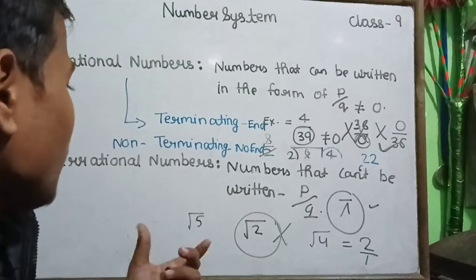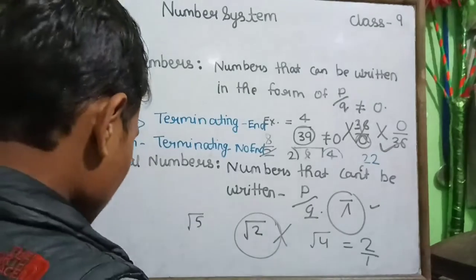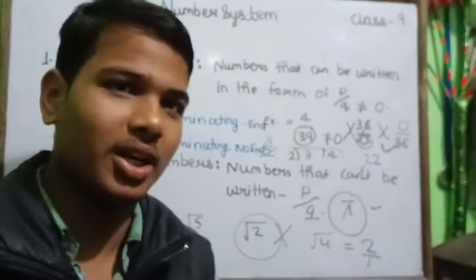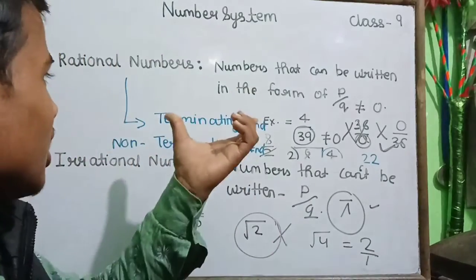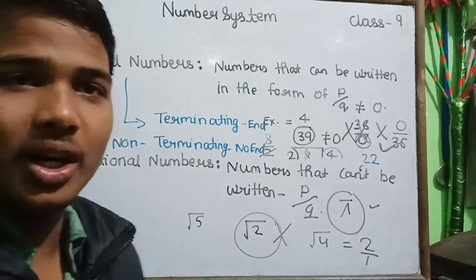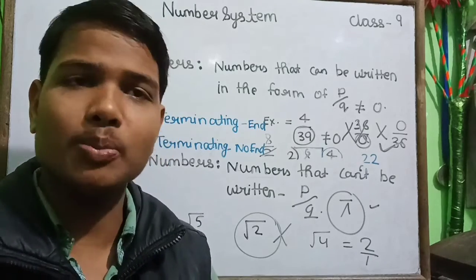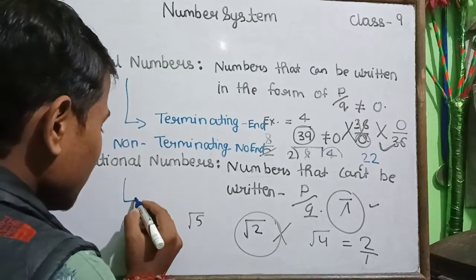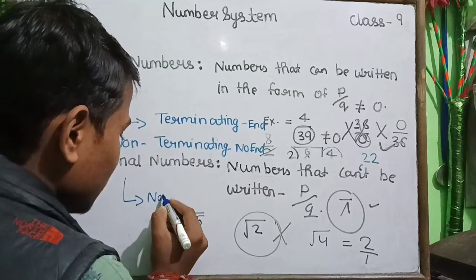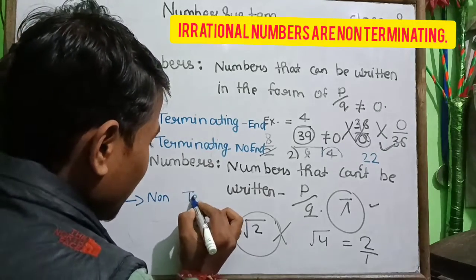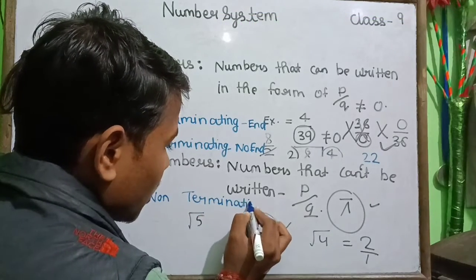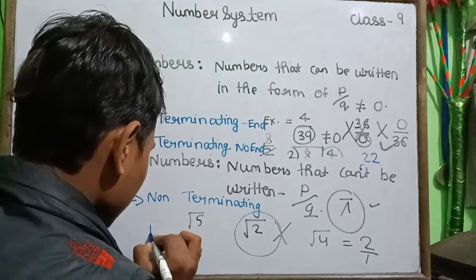Okay, now we will continue with whether the irrational number is terminating or non-terminating. For a rational number, we see that it is terminating and it has an end point, but an irrational number is non-terminating and non-repeating.